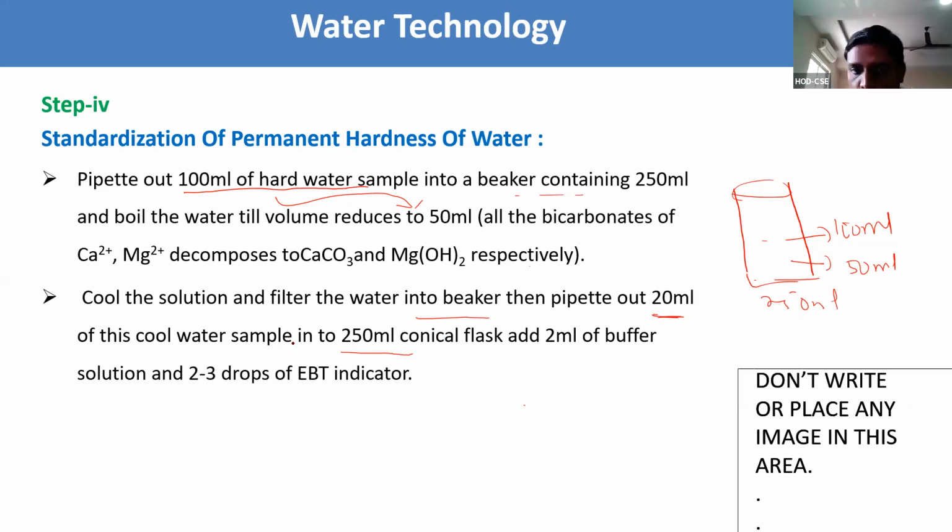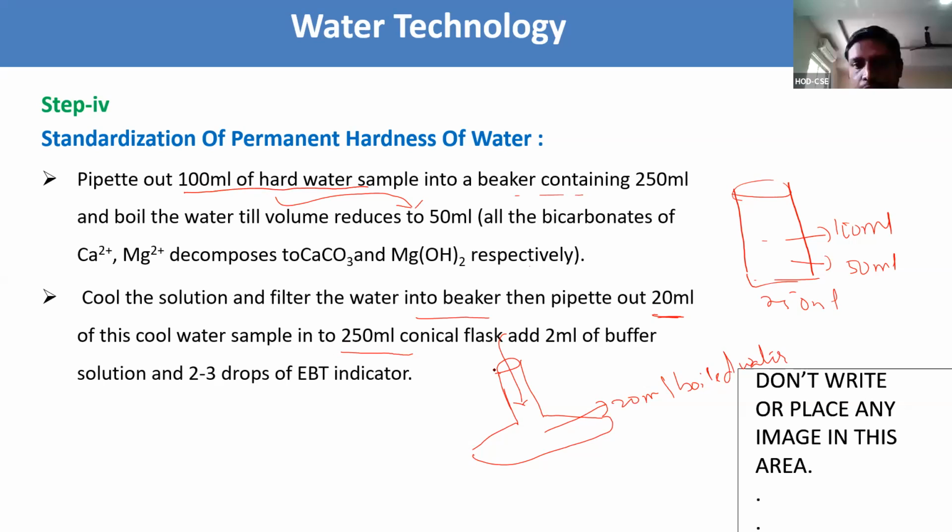Here we take the 20 ml from this and put the cooled sample in a 250 ml conical flask. Same procedure again. We take the conical flask, and to that we add 20 ml of boiled water. We call it boiled water sample.